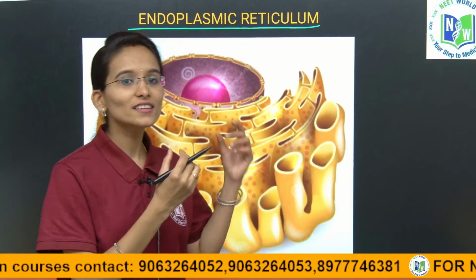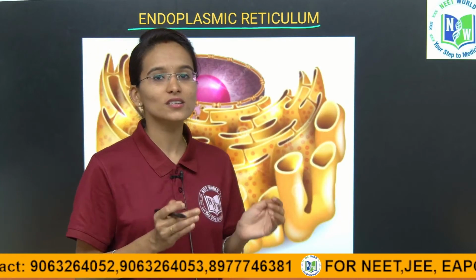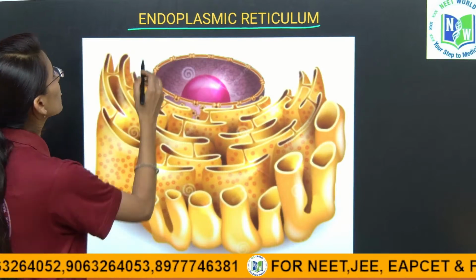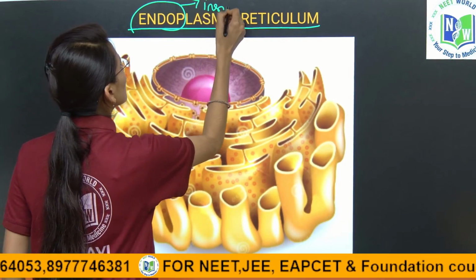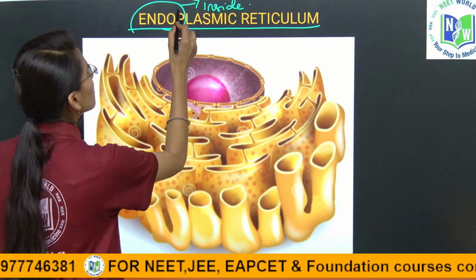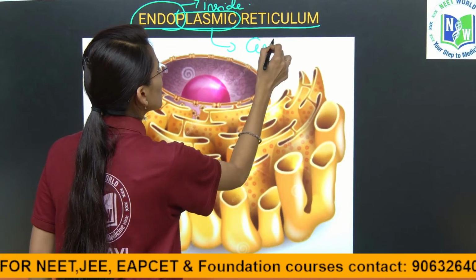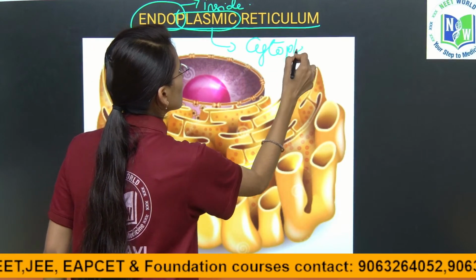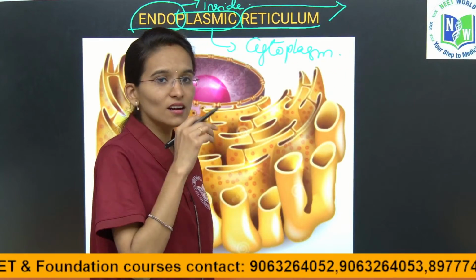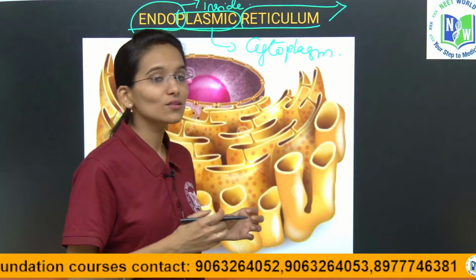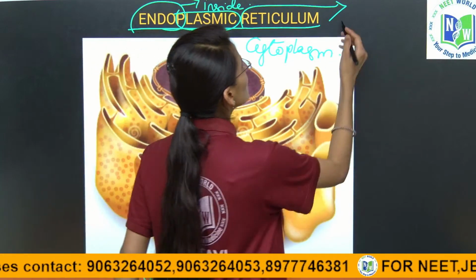If you understand this term, you can easily understand how it is present and what its location is. See here, endo in the sense inside, and plasmic in the sense which is present in the cytoplasm, and reticulum in the sense which is a network-like structure which shows some compartment-like structures in the cytoplasm.